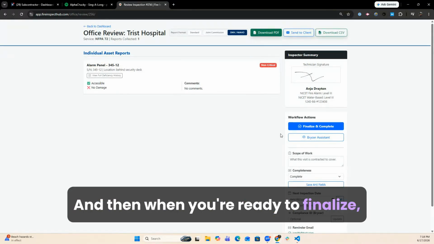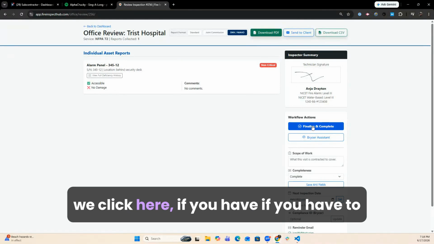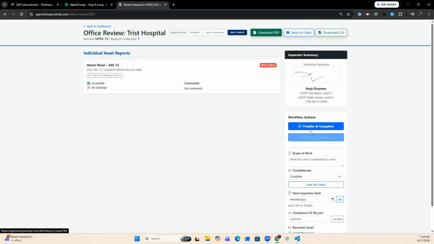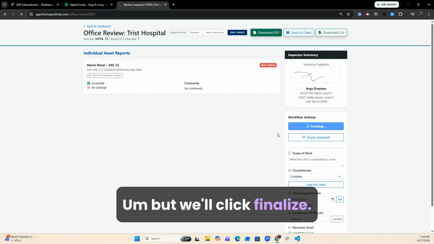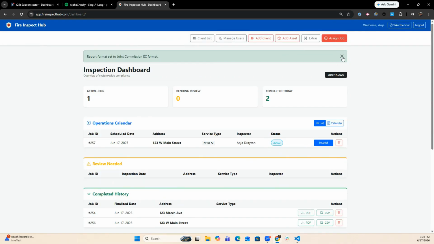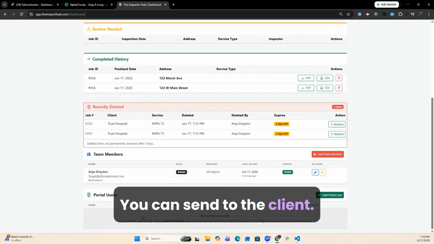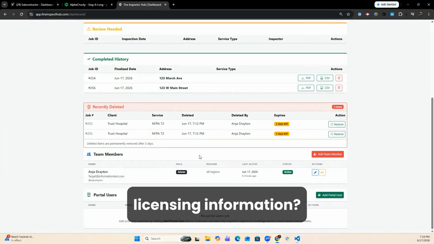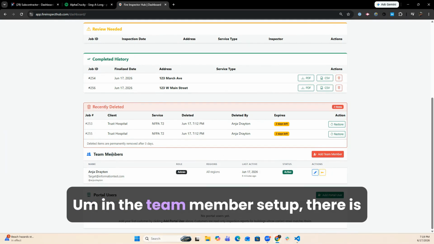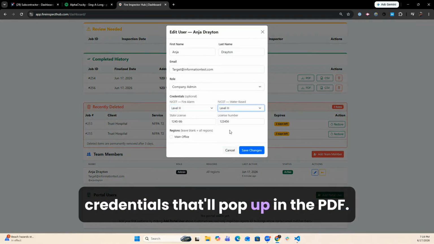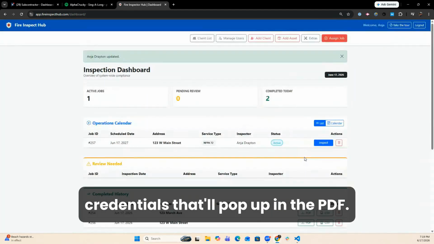And then when you're ready to finalize, we click here. If you have to send to Bricer, I can show you how to do that separately. But we'll click finalize client. You can send to the client. There's a portal here. And remember how we saw that licensing information? In the team member setup, there is your profile. And here you can set your credentials that'll pop up in the PDF.